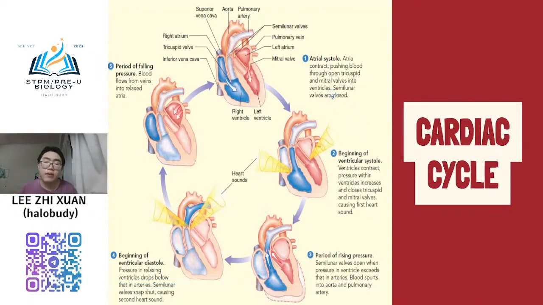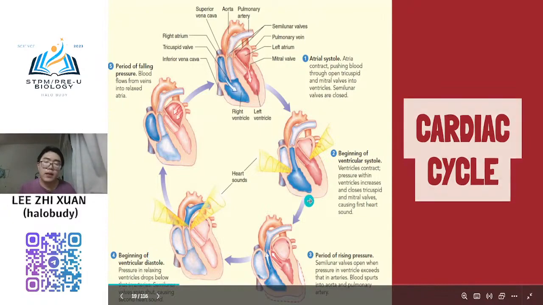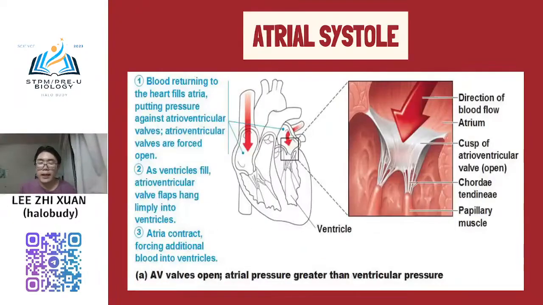What happened to atrial systole? What happened to ventricle systole? And what happened to ventricle diastole? Okay. Atrial systole. I already mentioned, systole is what? Systole is contract, right? So meaning that at this time, both atria are contracting. The muscle at the atrium chambers is contracting. So when the atrium contracts, what happens?